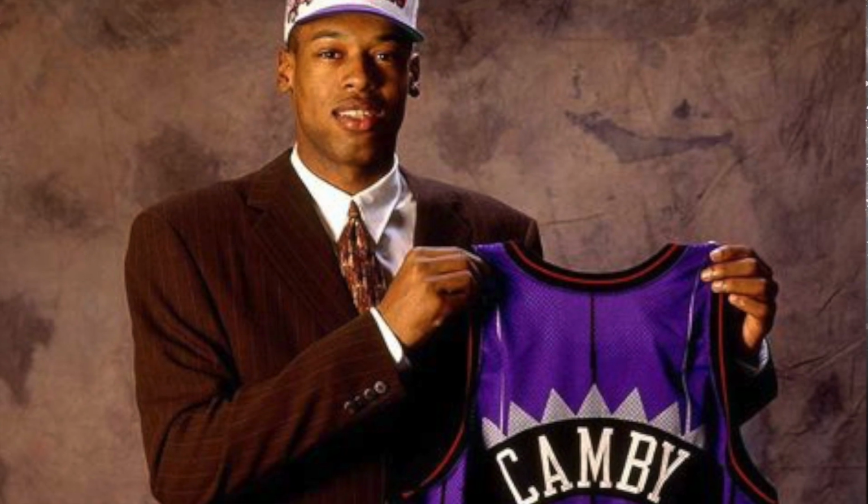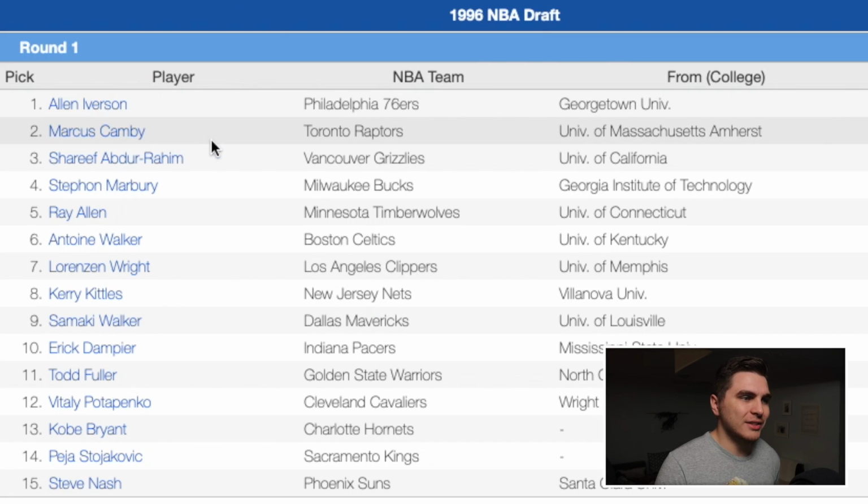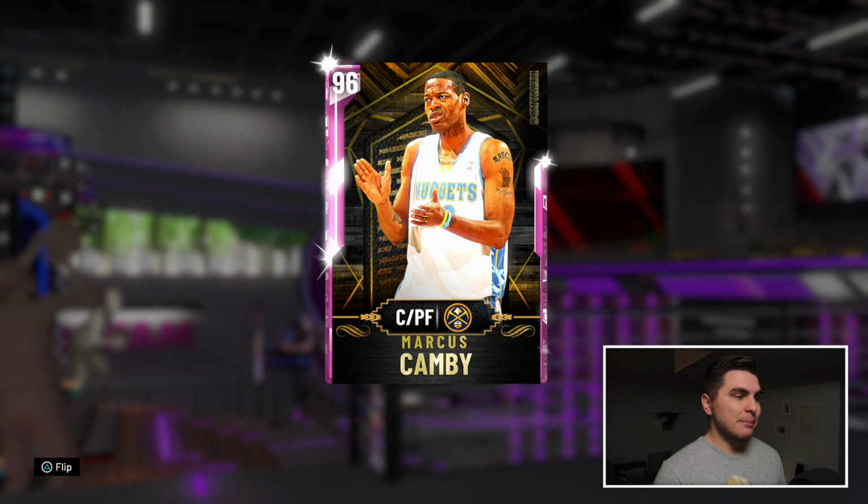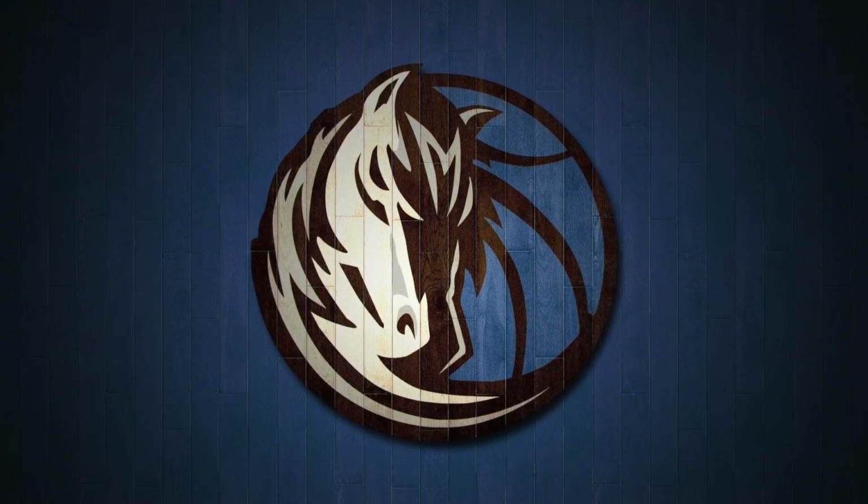At number 8, we're back to another big man as we're sending to the New Jersey Nets, Marcus Camby. Originally picked 2nd overall, obviously I've got Camby falling quite a bit, but still top 10. Marcus Camby led the NBA in blocks 4 times, won 1 Defensive Player of the Year, was 4-time All-Defense, but he never contributed with his defense to a team like Ben Wallace and never had the offensive skills like Jermaine O'Neal.